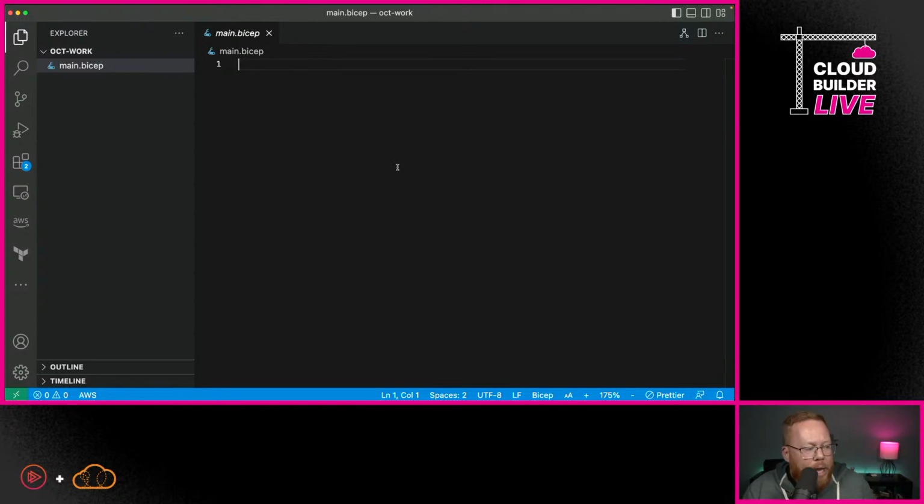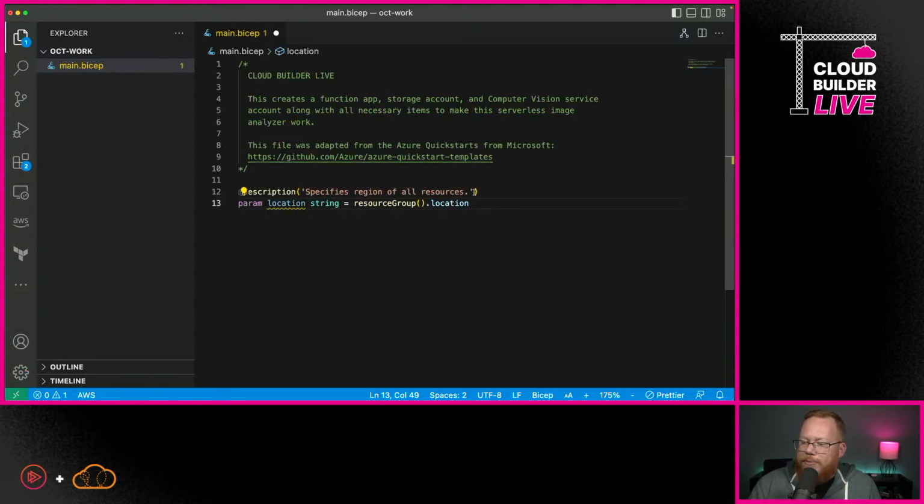Now, we're going to move pretty quickly in this though. So to start off here, we're going to specify an initial parameter. Now, we spent a lot of time in the previous episode on Bicep. We already have the link out there you can see in the comments. A parameter gives us a lot of cool capabilities, and we can actually change this as we execute, as we deploy a template. We talk about parameters versus variables. But here, we're just going to say that whatever resource group we use, we're going to leverage that for the location. And by specifying this in a parameter, we can just tell every single resource that we create, hey, we're going to be in that location.